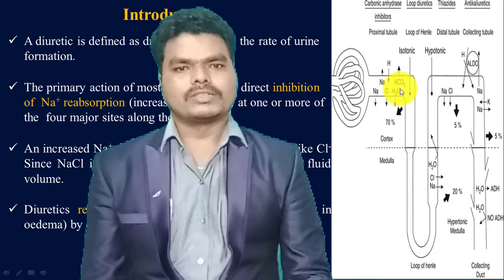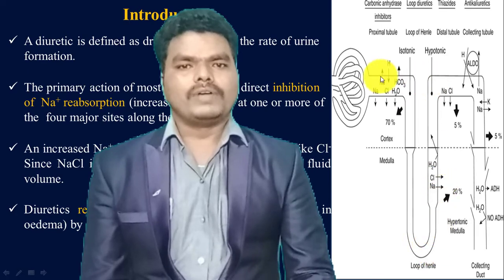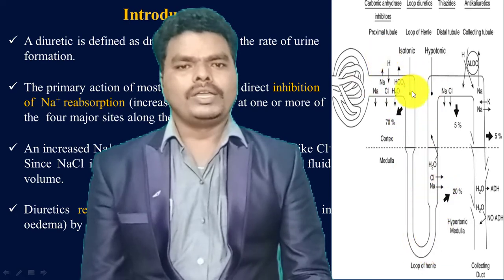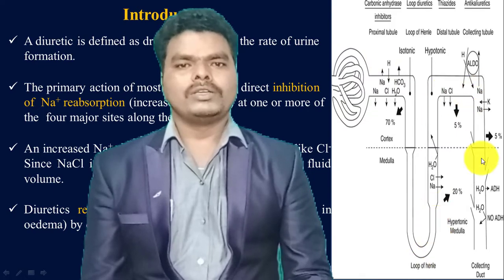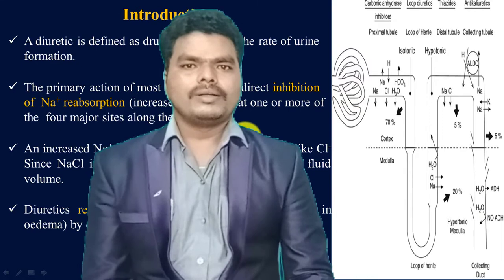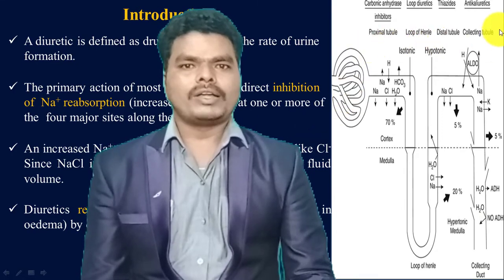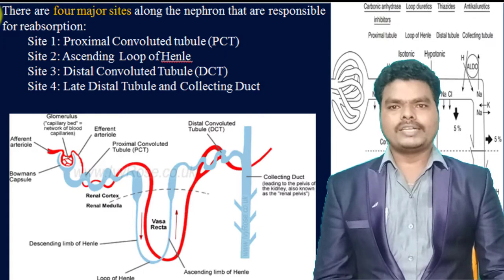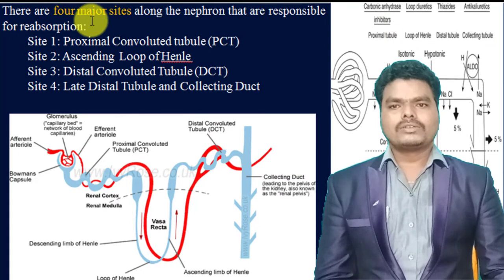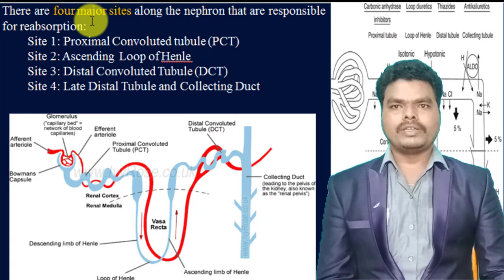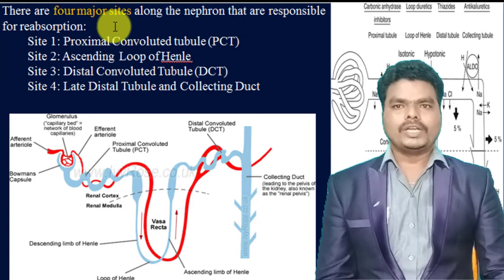So thereby 99% of the filtrate is reabsorbed at these 4 sites. Only approximately 1% of the glomerular filtrate reaches the collecting duct. When you look at the physiology, there are 4 major sites of reabsorption along the nephron, which are responsible for reabsorption of the glomerular filtrate into the bloodstream.